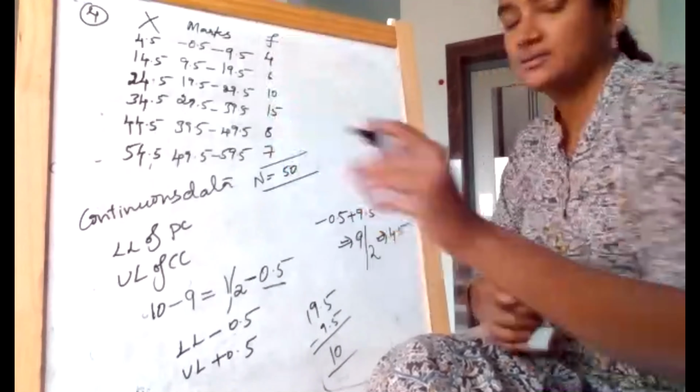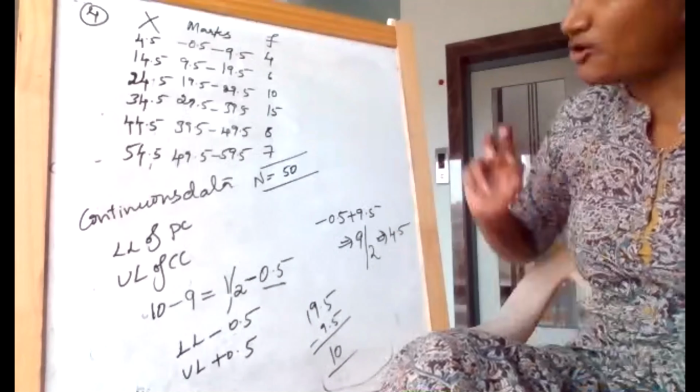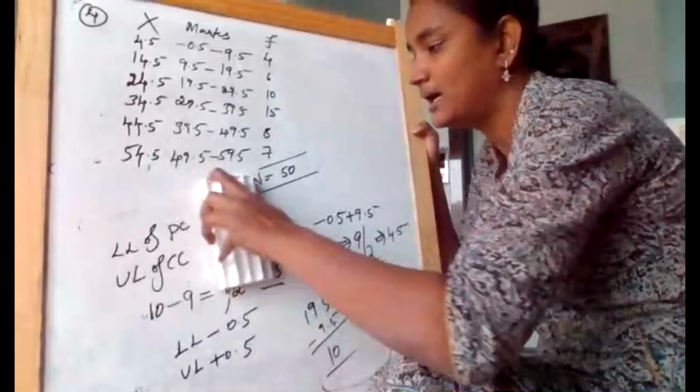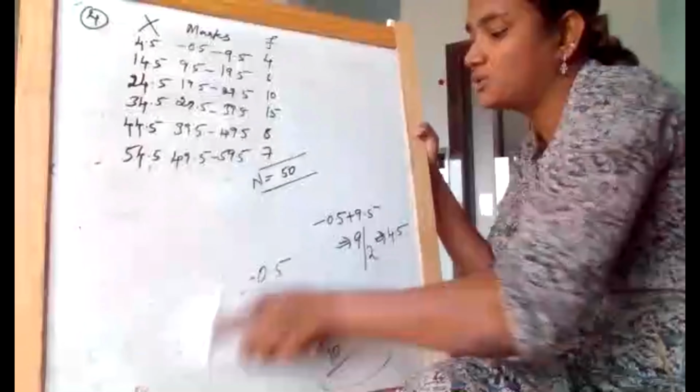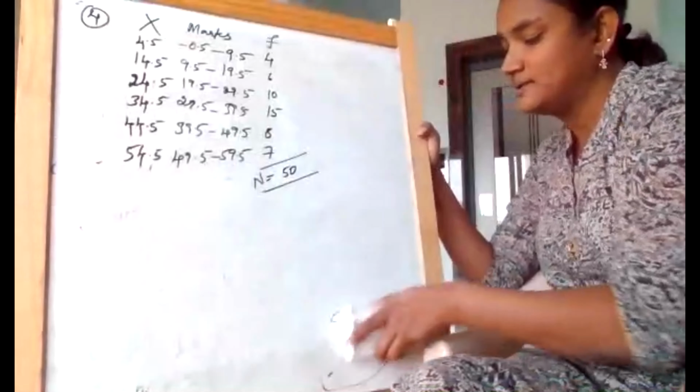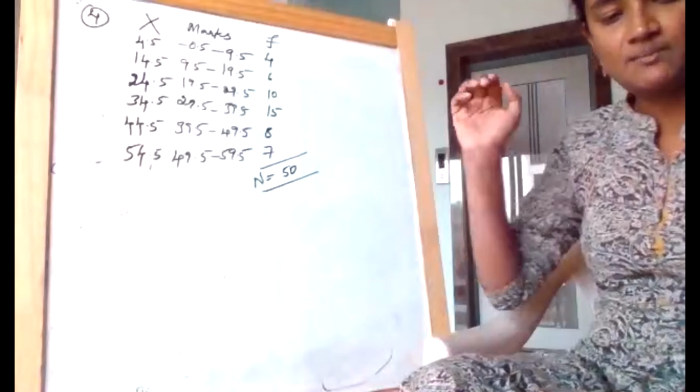I am going to use this particular formula now. I'm just erasing all this part, just want to show you which formula I am going to use. We will use the step deviation method, girls.